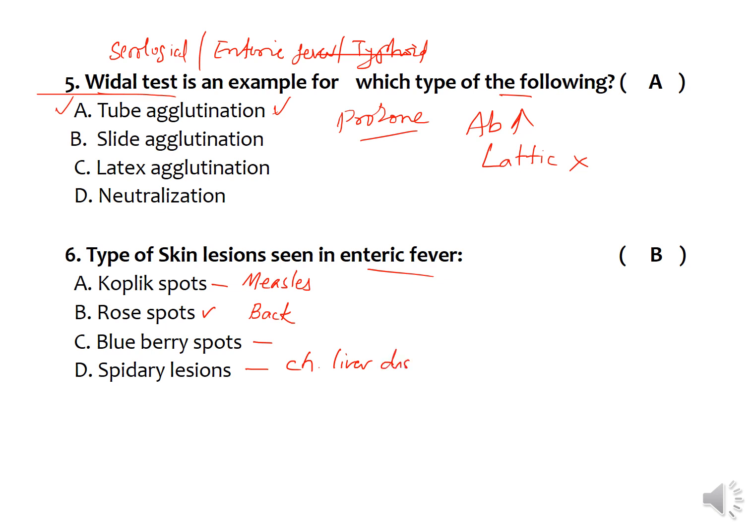Chronic liver disease, like hepatitis B viral infection and hepatitis C viral infection, and any other diseases which are associated with venous angiomas. Venous angiomas are seen in the form of spidery lesions on the abdomen and skin of the abdomen.